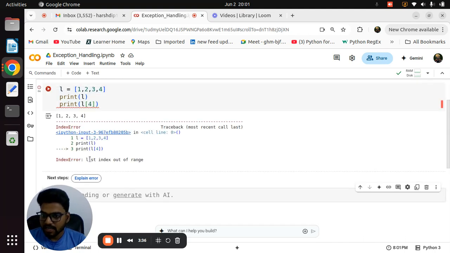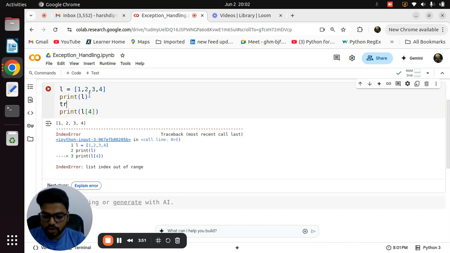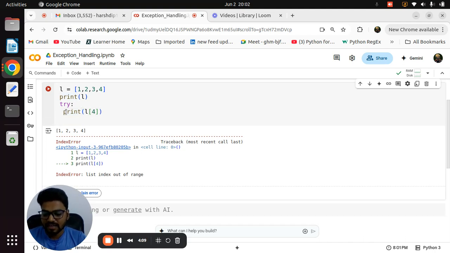Definitely it will give an error, and if you read it, it is an IndexError. But we don't want that error, so we need to handle it. Whenever you see an error, you need to use a try block, and inside it we follow the indentation. Always remember: whichever line gives you the error, put that line in the try block. That's it, nothing else. For handling, we use the except block.